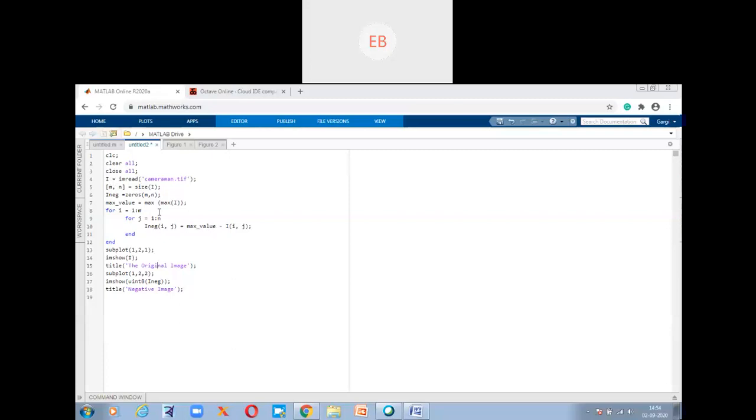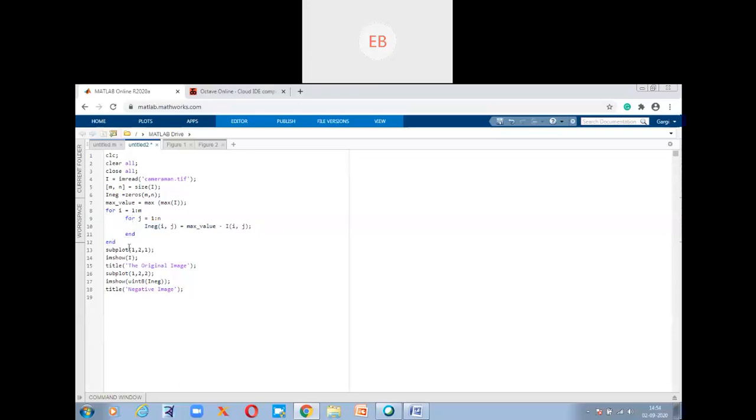This is the syntax to replace darker pixels with lighter and lighter pixels with darker. That is, we are trying to show the negative image with the help of this function. Then this end is for this for loop, and this end is for this for loop.